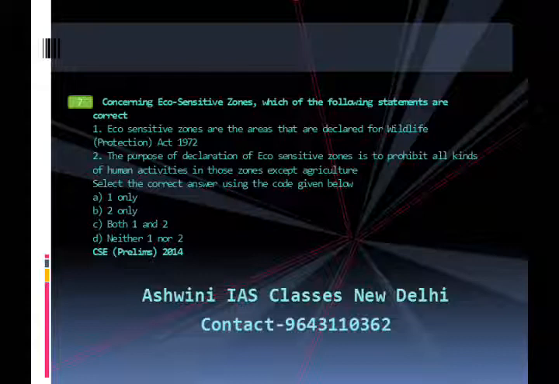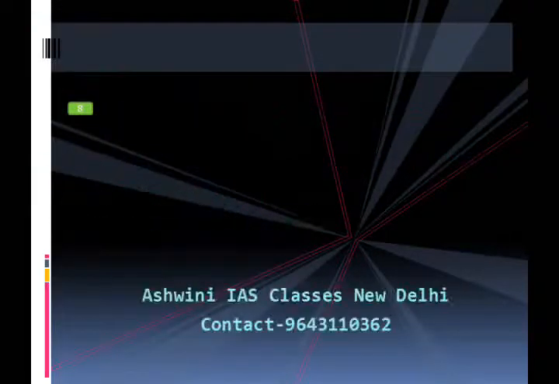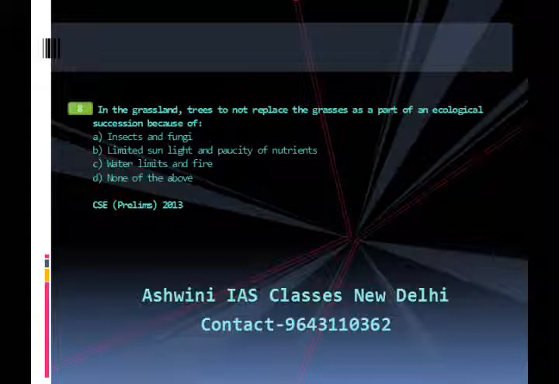Now let us move to question number 8. In the grassland, trees do not replace the grasses as a part of the ecological succession because of which of the choices: A. Insects and fungi, B. Limited sunlight and paucity of nutrients, C. Water limits and fire, D. None of the above. This question has appeared in Civil Service Prelims Examination 2013. The answer is C. Water limits and fire.